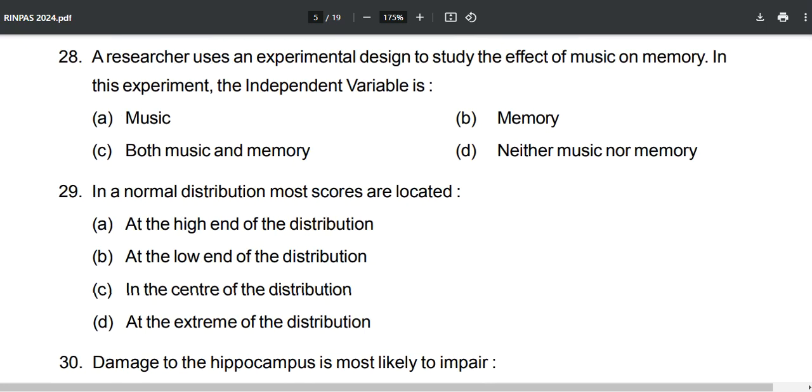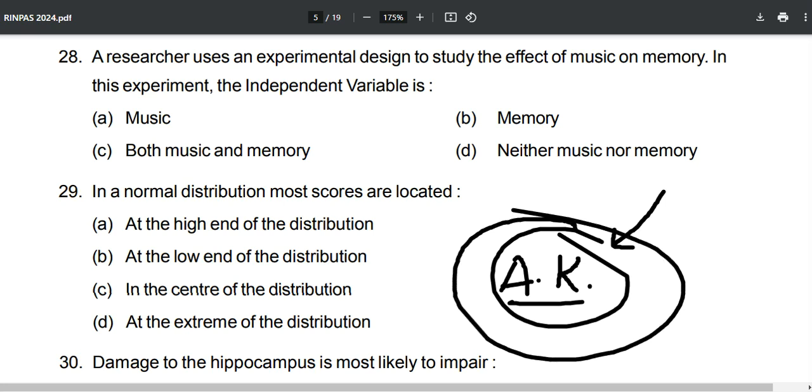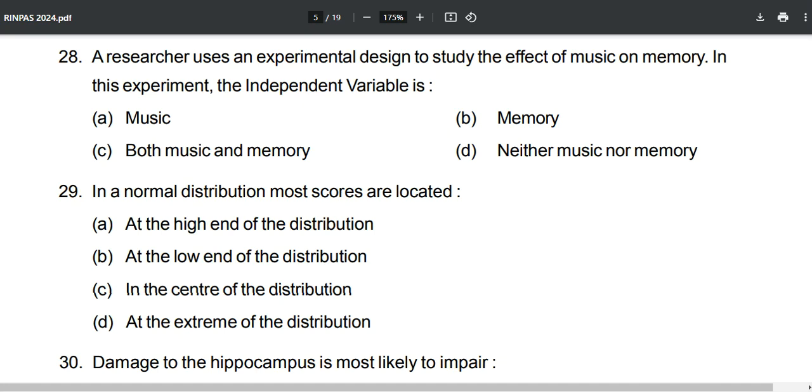Now, in a normal distribution, if you read a book properly, now what is the book? The book is Research Methods in Behavioral Sciences by A.K. Singh, the complete English book. You will study that and you will have a good understanding, good knowledge if you study properly, and you will get no research question wrong in your entire life as long as the questions are coming at those levels. Now, in a normal distribution, most scores are located.